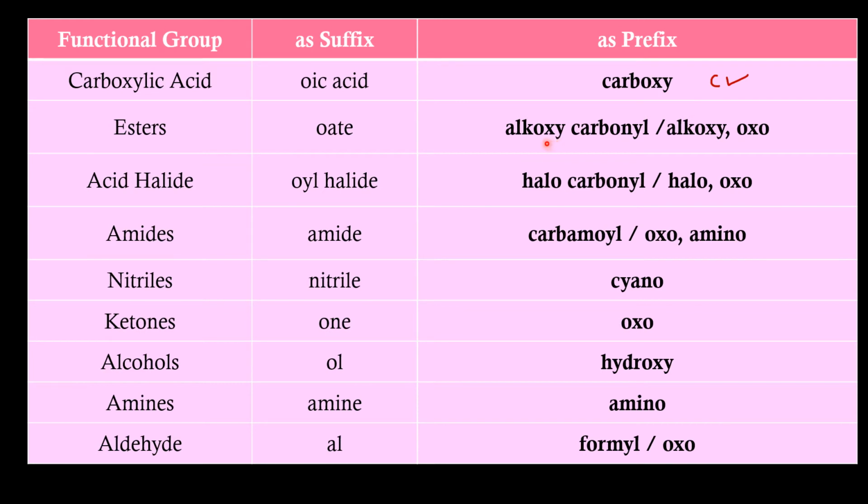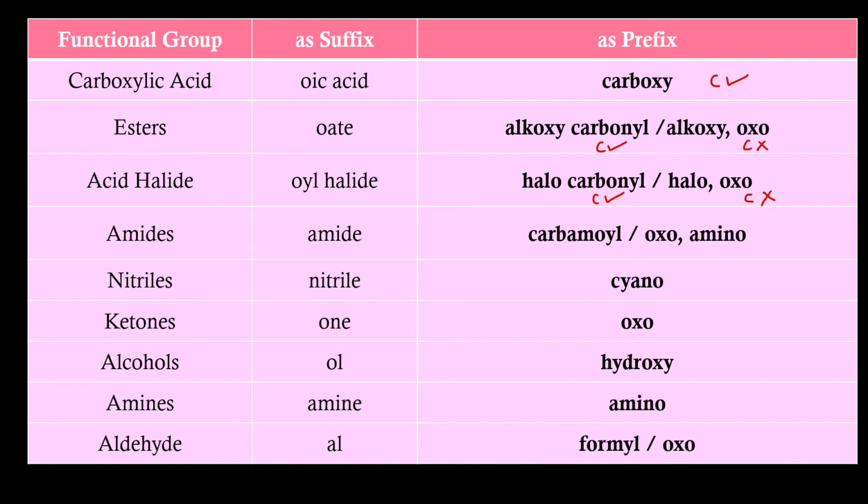For esters, prefix name is alkoxycarbonyl or alkoxyoxo. When alkoxycarbonyl term is used, carbon of the ester is included. When we use the word alkoxyoxo, carbon of the carbonyl is not included in the name. For acid halide, prefix name is halocarbonyl or halooxo. In the same manner, when the term carbonyl is used, carbonyl carbon is included in the name. When oxo is used, carbonyl carbon is not included in the name.